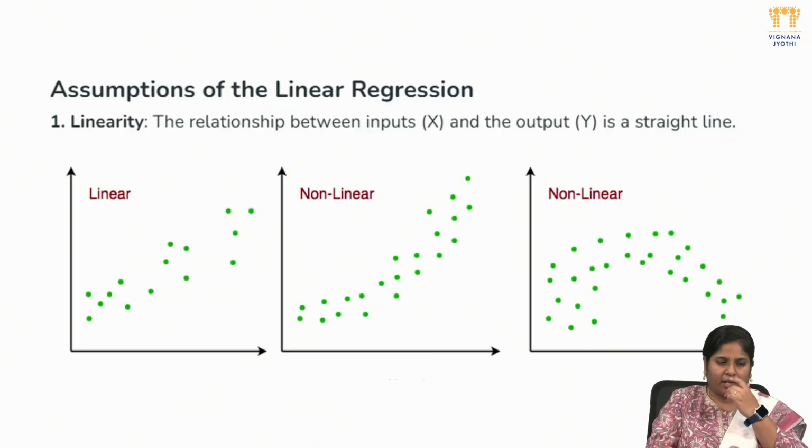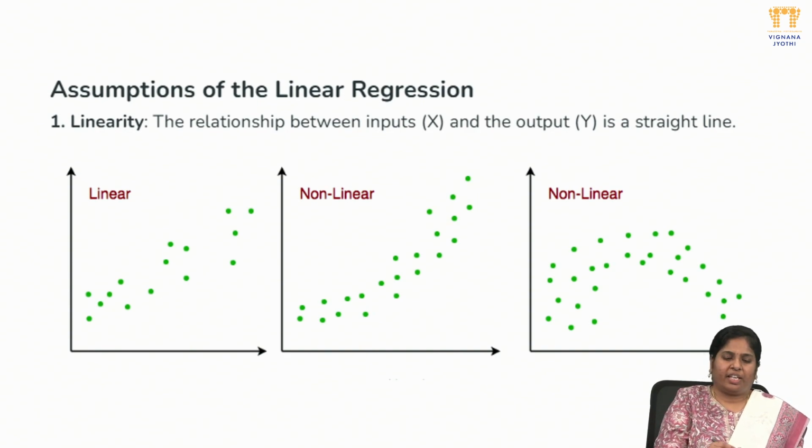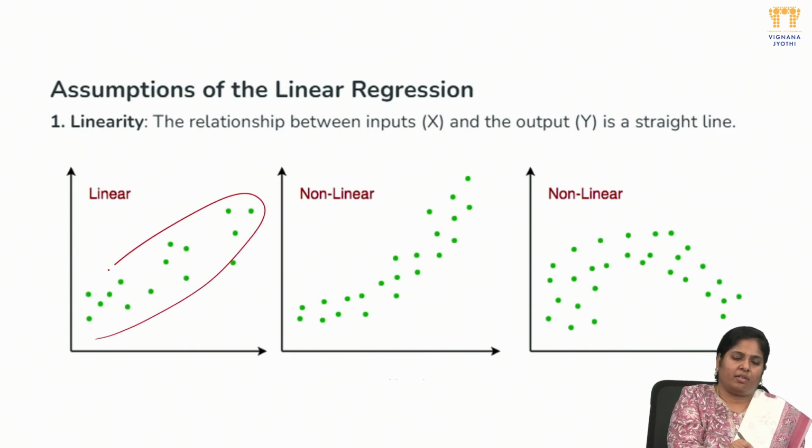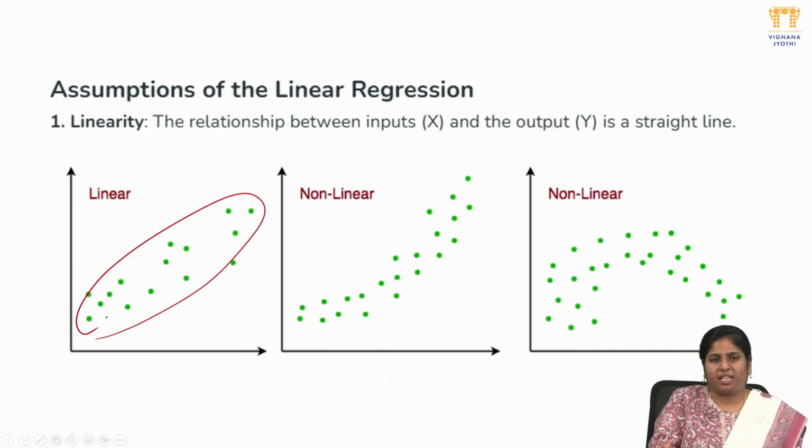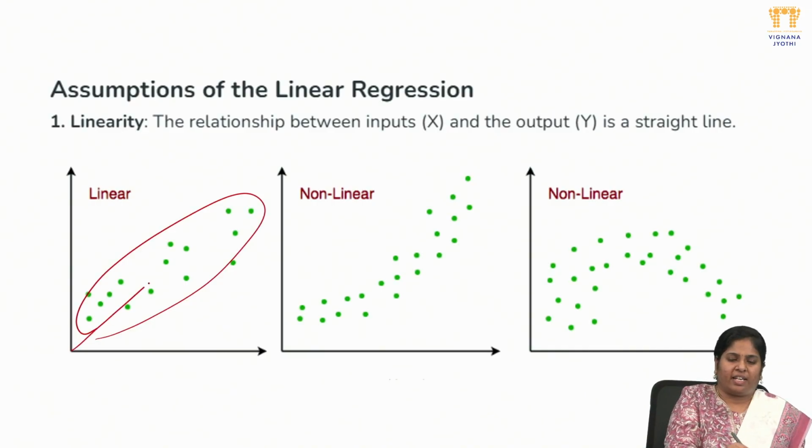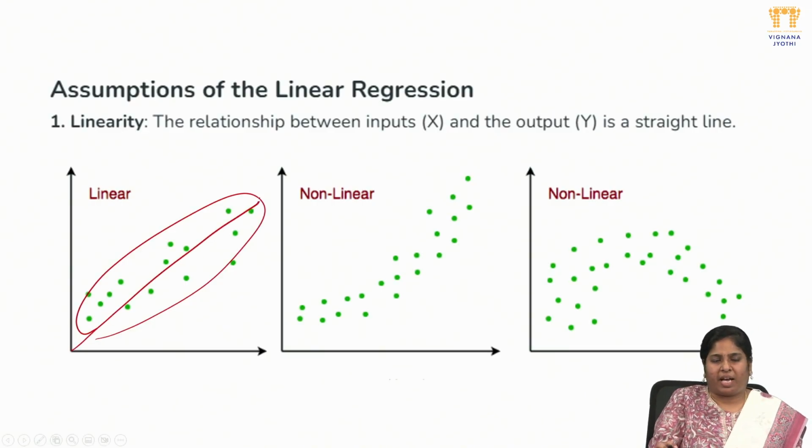So regression can be linear or non-linear, depending on the data points. If the data points are located in a single area and I can draw a straight line connecting all the matched data points, I can say linear regression.